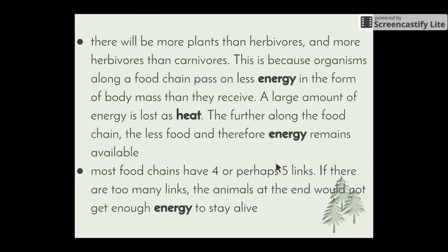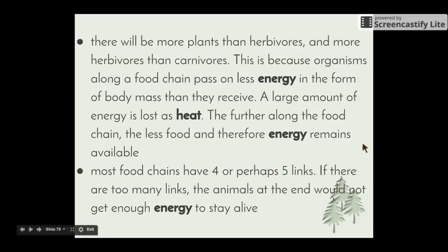When we start looking at an ecosystem, there will be more plants than herbivores and more herbivores than carnivores. The reason for this is because as we move along the food chain, less energy is available in the form of body mass that each link receives. A large amount of the energy that is originally gathered from the sun is lost at each link in the chain in the form of heat. And further along the chain, there's less food and therefore less energy available.